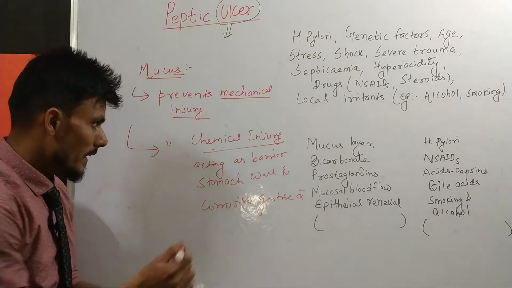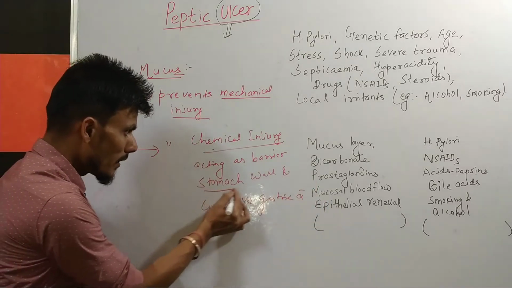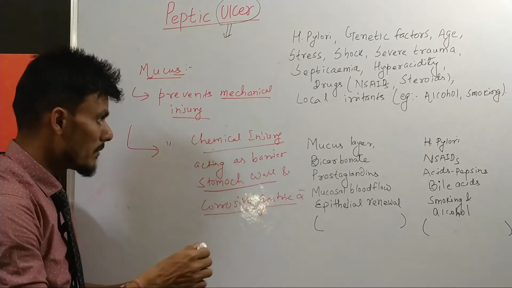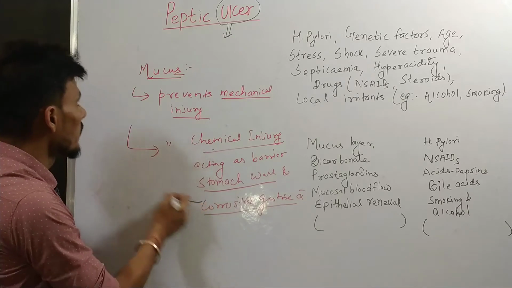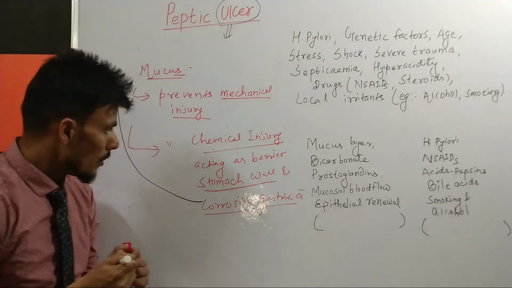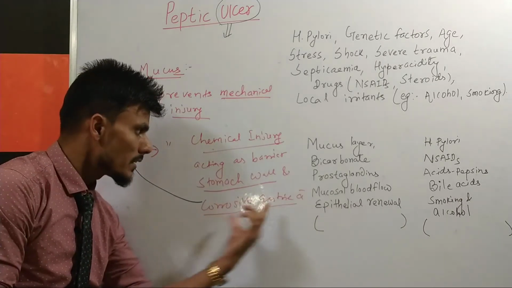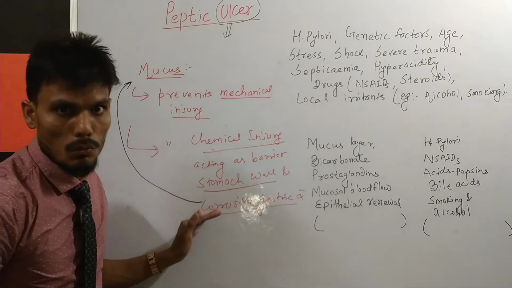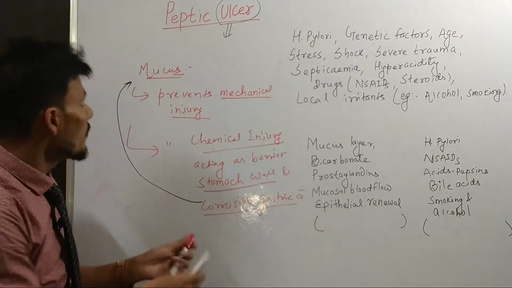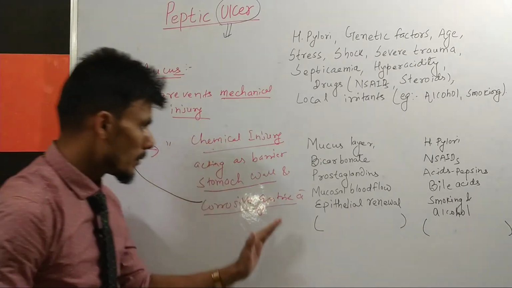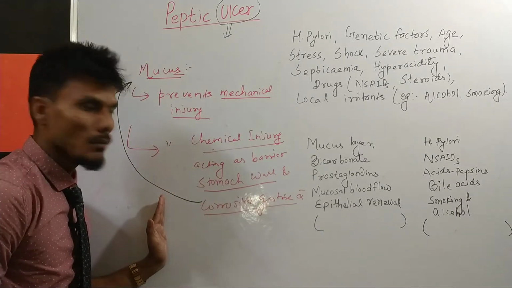Because see here, in between the stomach wall and this corrosive gastric acid, or pepsin, there is the presence of what? There is the presence of the mucosal layer. So when there is a secretion of this gastric acid or pepsin, it will not affect our stomach wall. At the same time, if there is any injury to the mucosal layer on the stomach, then what will happen?